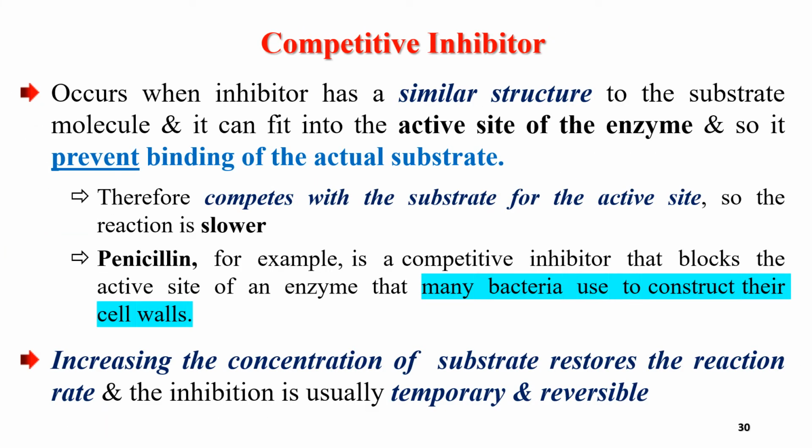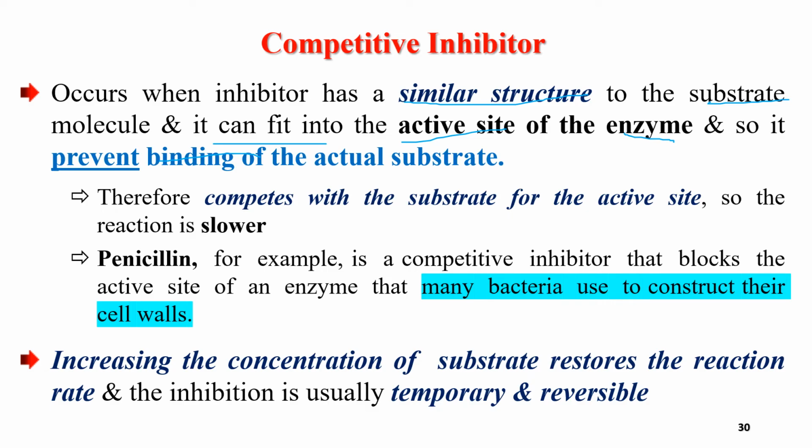Competitive inhibition occurs when the inhibitor has a similar structure to the substrate molecule. Competitive means those who compete with something. These competitive inhibitors compete with the substrate to bind to the active site of enzymes. Because they have a similar structure to the substrate molecule, they can fit or bind to the active site of the enzymes. So they prevent binding of the actual substrate.